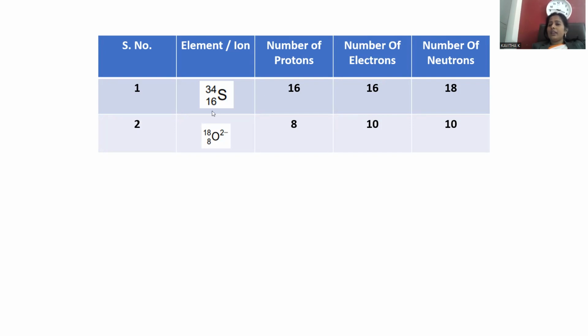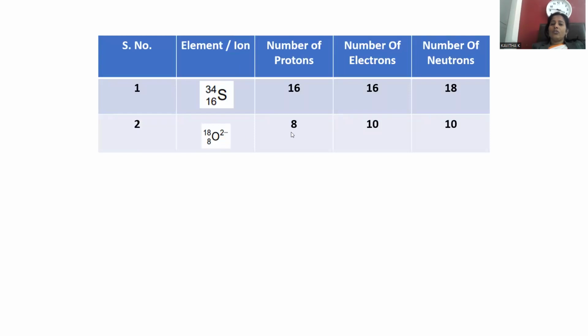For a neutral atom only, whatever the atomic number is, the same is repeated for the electron count as well, because in a neutral atom the number of protons is equal to the number of electrons. That's the reason why. So the proton count is 16 for sulfur, and the same way you can write 16 for electrons for sulfur.